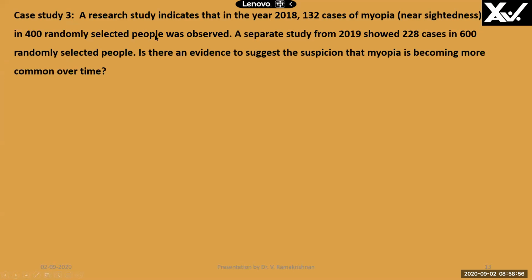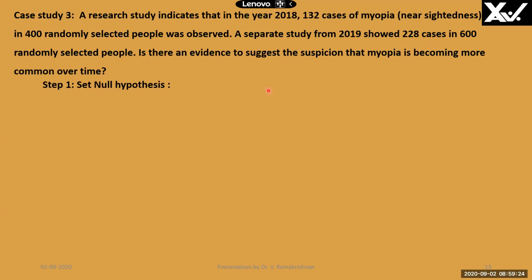Here we are testing myopia. A research study indicates that in the year 2018, 132 cases of myopia, that is nearsightedness, an eye problem, a different health problem we are studying here, were observed in 400 randomly selected people. A separate study from 2019 showed 228 cases in 600 randomly selected people. Is there evidence to suggest the suspicion that myopia is on the rise? And that is what we are going to see.